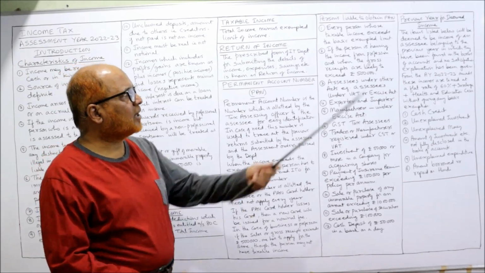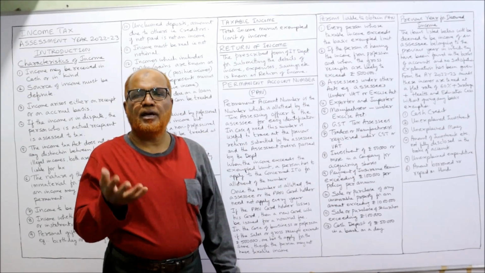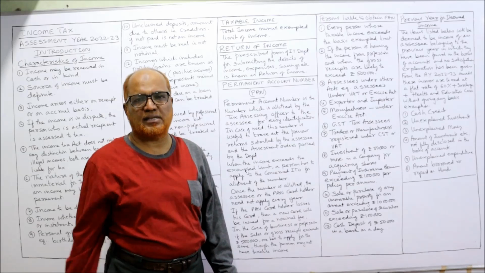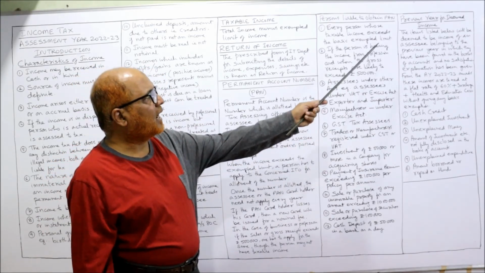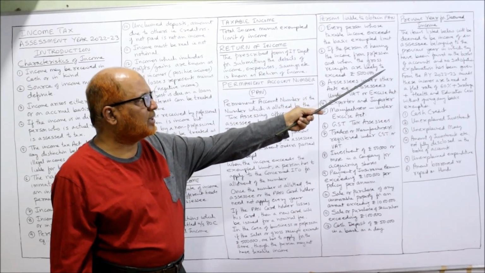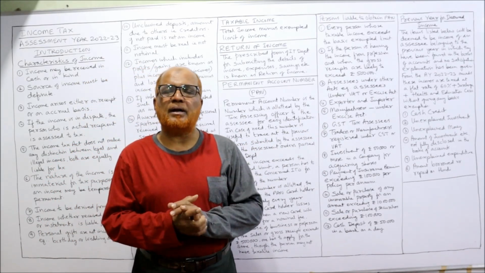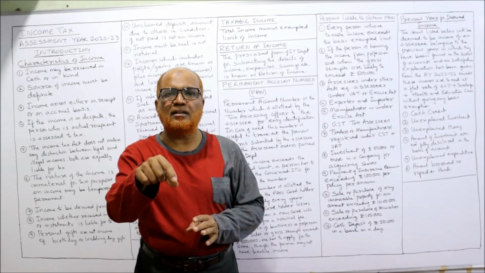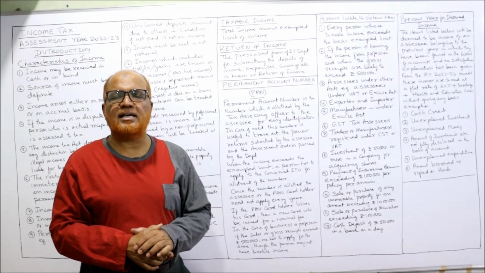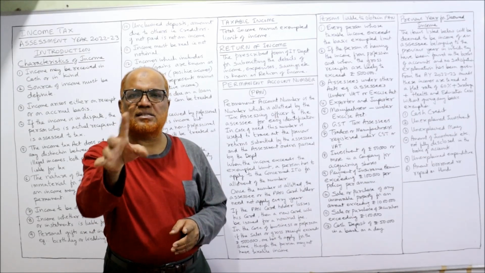Now, previous year for deemed income. Deemed income means just like income. The Income Tax Act will treat that income as the income of the assessee. That is called deemed income. The items listed below will be deemed to be the income of the assessee belonging to the previous year in which they have been found in the books of accounts, and no satisfactory explanation has been given. If the income tax department sees that a person has an income in the books of account, but no satisfactory explanation has been given by the person, then the Income Tax Act will treat that as your income.